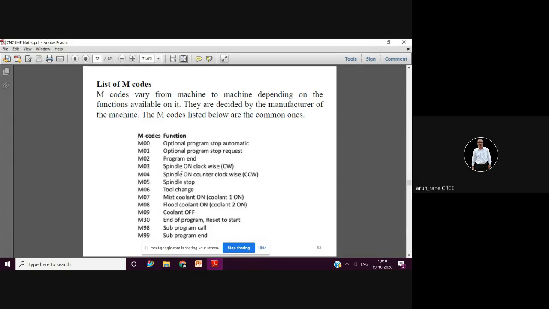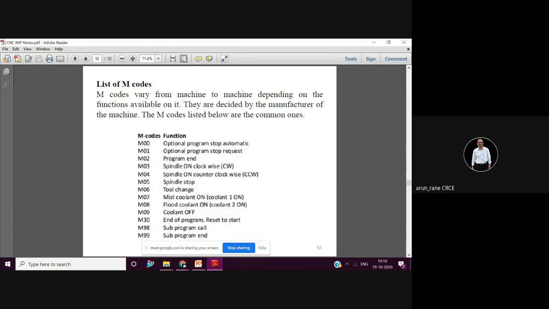You have to write M00 and M01 in the program, but how will it get selected? See, M01 is optional program stop on request. Suppose you have written M01 in the program, then there is a toggle switch on the control. You know very well what a toggle switch is.